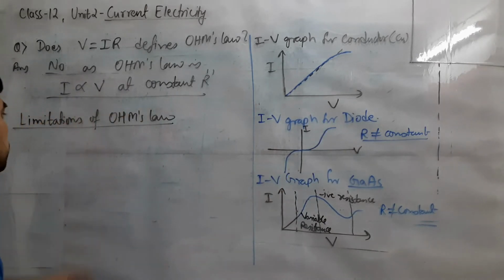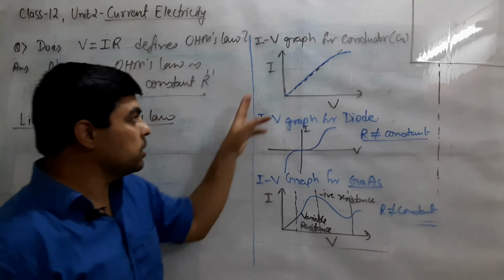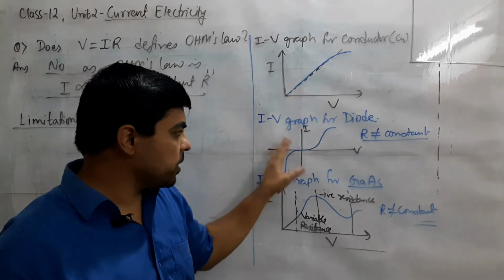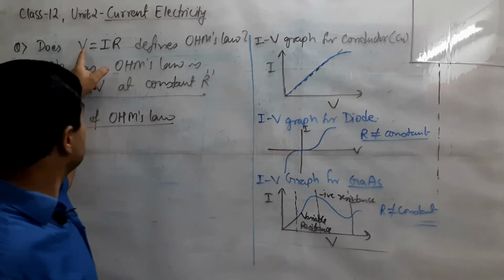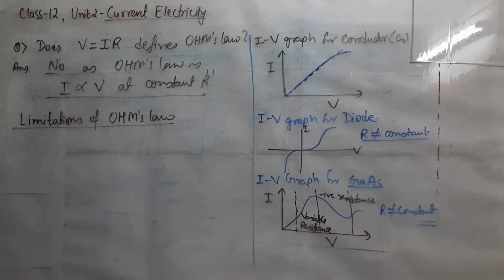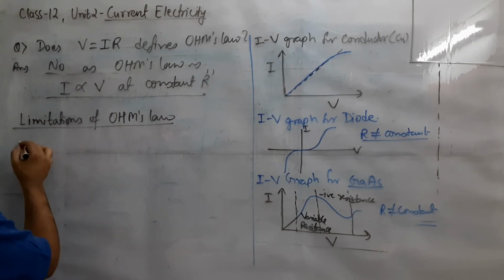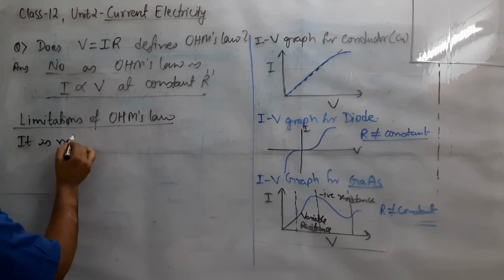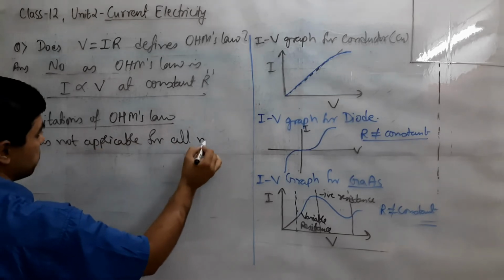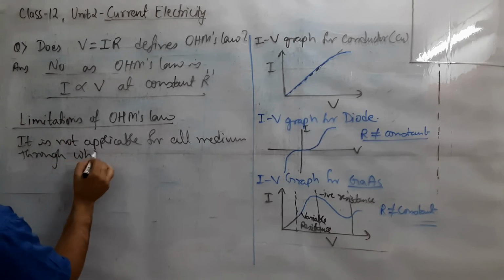So this shows that Ohm's law is not applicable everywhere, but the result V equals IR is applicable in every case. Although the value of R is not constant, it is variable, so the relationship V equals IR will be applicable in all three cases, but not in the form of Ohm's law. Hence we can say, as a limitation of Ohm's law, that it is not applicable for all media through which current passes.